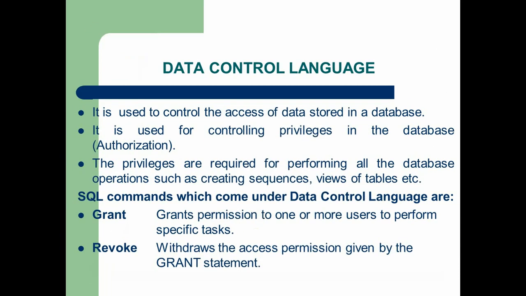Now we are going to discuss the third component, data control language, DCL. This is used to control the database operation. It is also used to control privileges in the database. Here privileges means authorization. Privileges are required for performing all database operations such as creating sequences, views, etc. of tables.